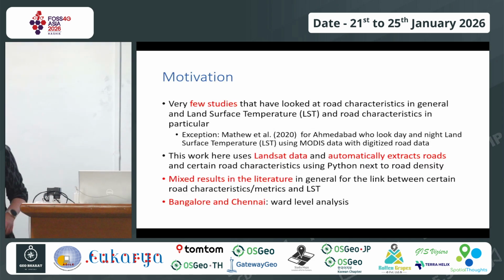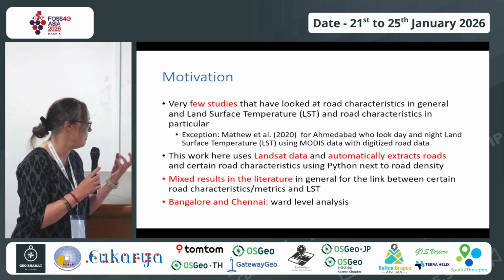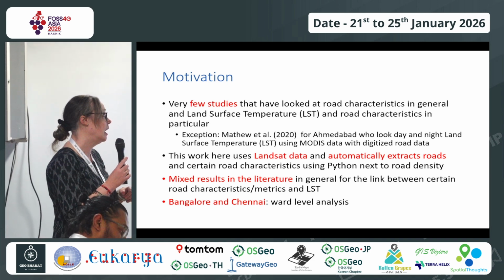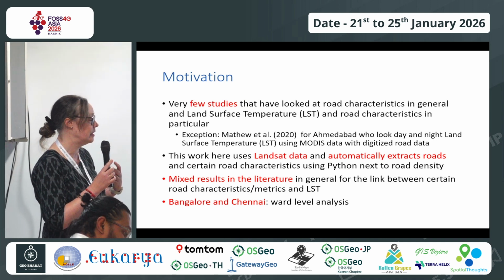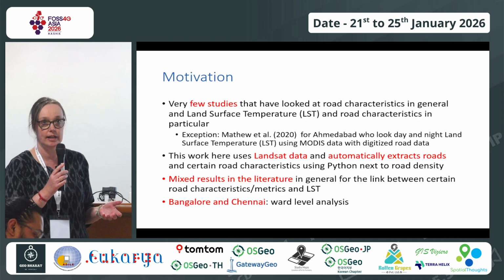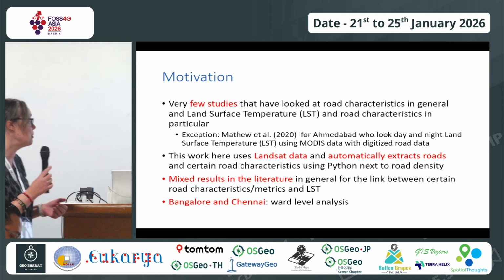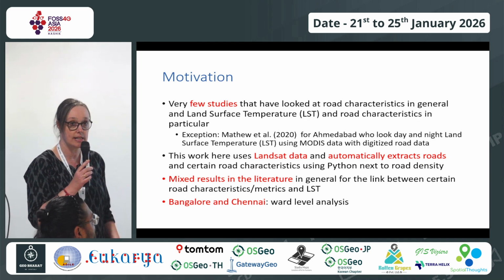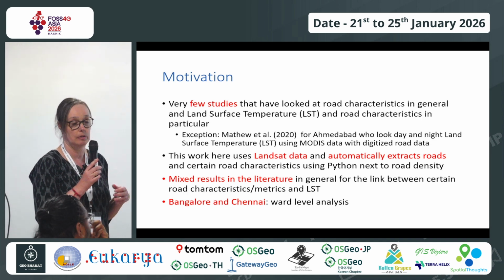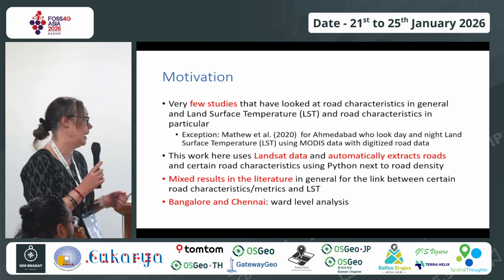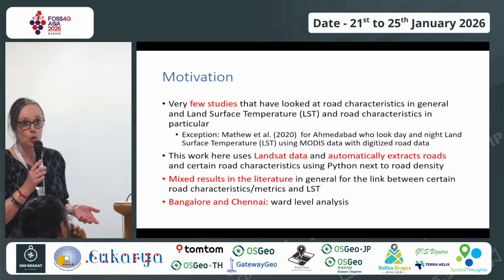The reason I wanted to look at it, like I said, I have been working a little bit on land surface temperature, and I felt that there was not so much research done, at least for India, on the road characteristics. An exception was for Ahmedabad, and they looked at MODIS data, at I think the 1 kilometer resolution, for day and night, and at road density.